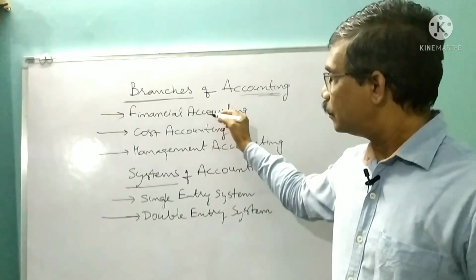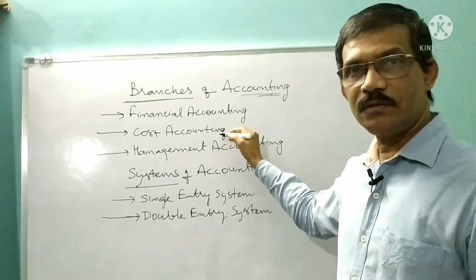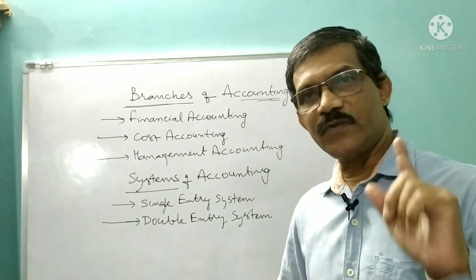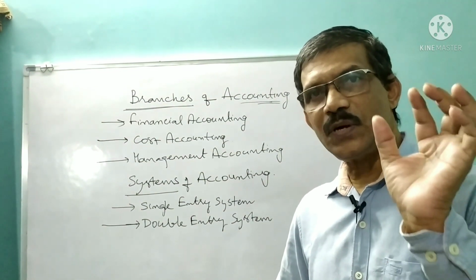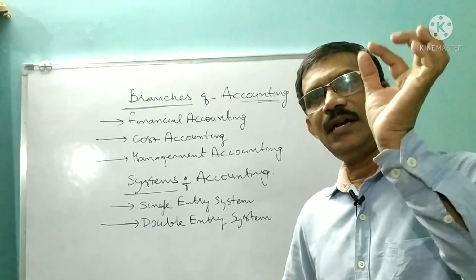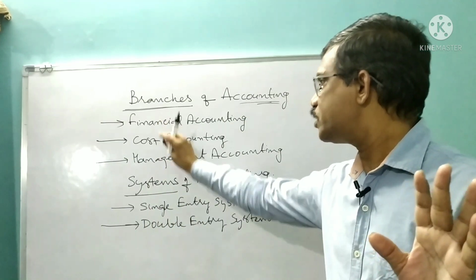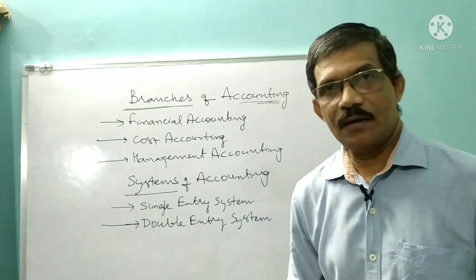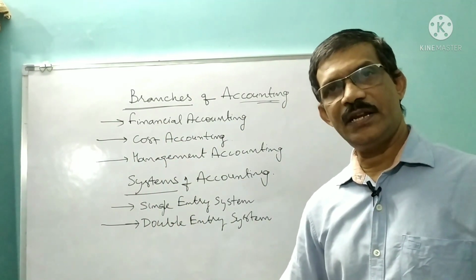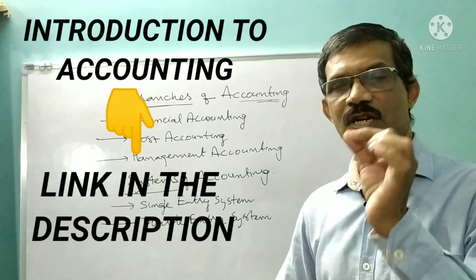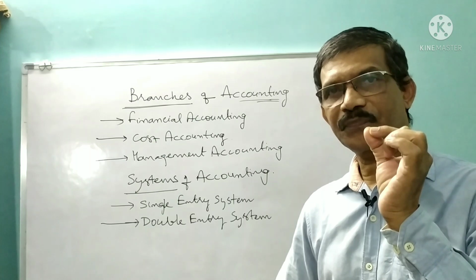You may ask, sir, why arrange these three branches in the same serial order? Even if you change the order, of course, nothing will happen. But as I told you in my very first introduction class, behind every question there is a why.